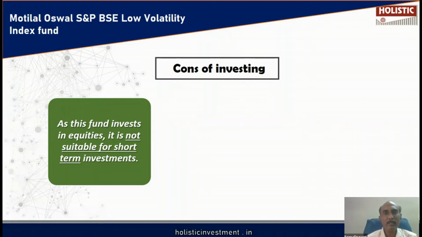Within these 7 years, there will be periods of low return, no return, negative return, and good return. In which combination it is going to come, which order it is going to come, is not known. That is why staying the course for the entire 7 years is important. So long-term investors can consider this fund. However, short-term investors, strictly they have to avoid this fund.